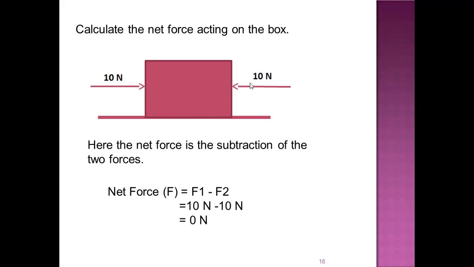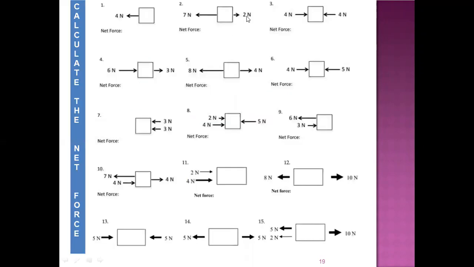So the net force will be F2 minus F1 or F1 minus F2, because the forces are similar. So the resultant force will be 0. These are certain questions which you can solve and find the resultant force or the net force for these.